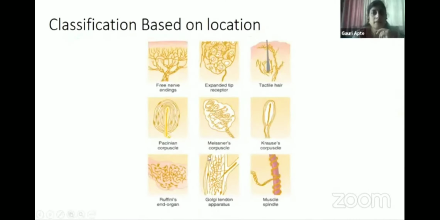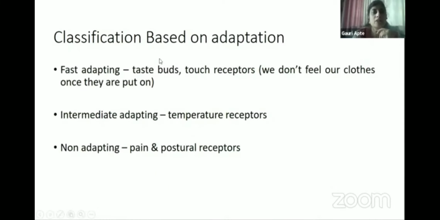So these are the diagrams of the receptors. And one more classification is based on adaptation: fast adapting, intermediate, and non-adapting. Adaptation means they get used to the stimulus. They are not responding to the stimulus further. Okay, that is fast adaptation.